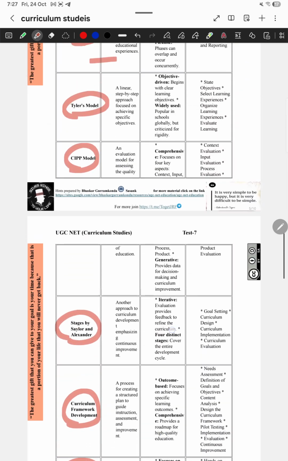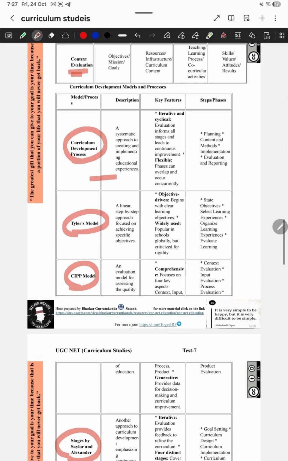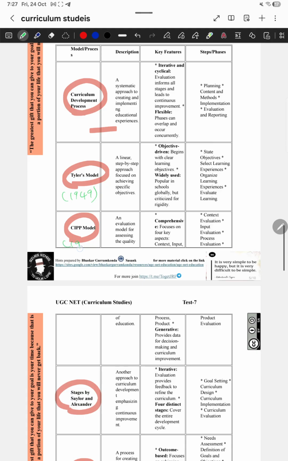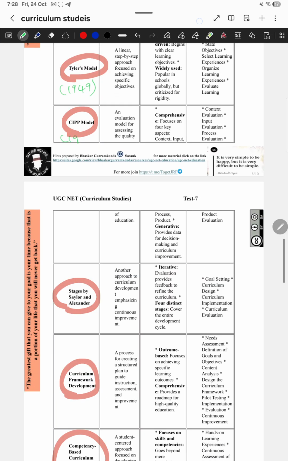Can you say now the years, if you remember? Taylor's model, in which year was it done? 1949. The CIPP model is very important, 1966.